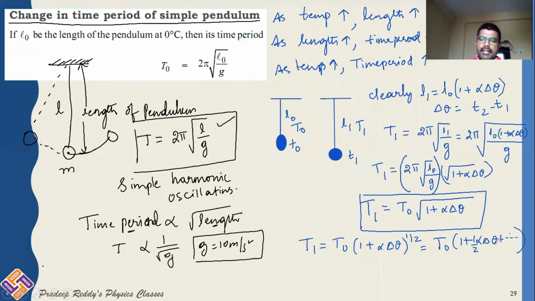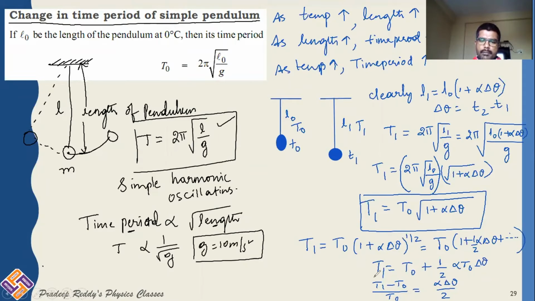So after neglecting higher order terms, you can write T1 is equal to T naught plus 1 by 2 alpha T naught into delta theta. Bring this T naught to the other side. You can just write it as T1 minus T naught divided by T naught, which gives you alpha delta theta divided by 2.